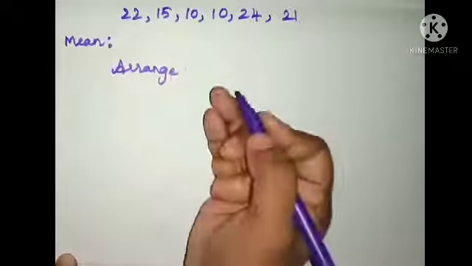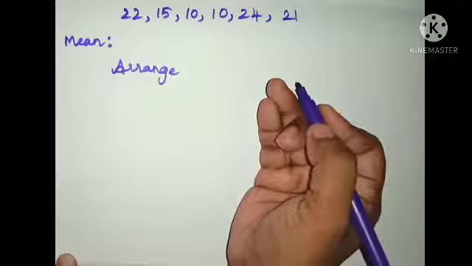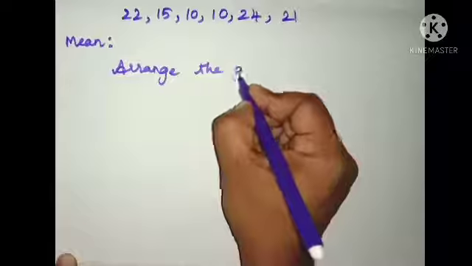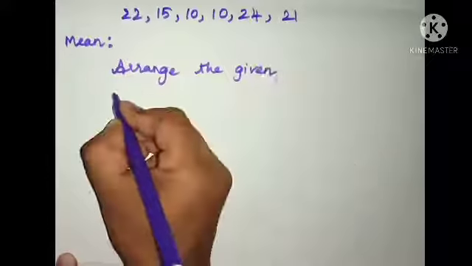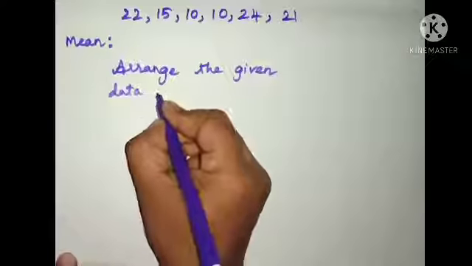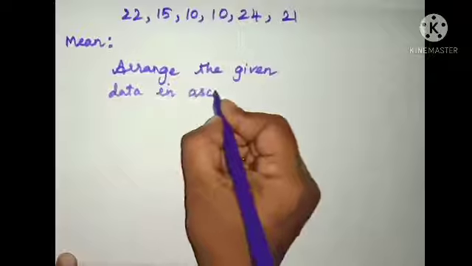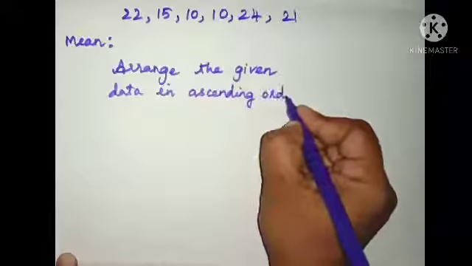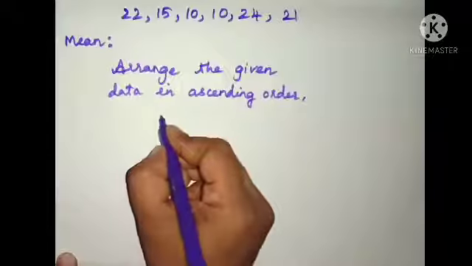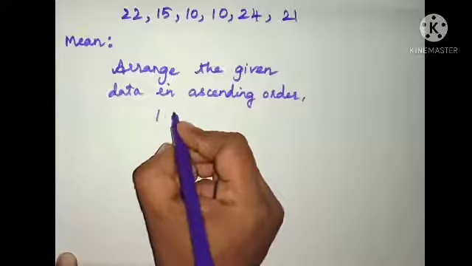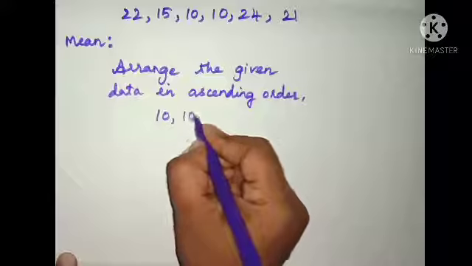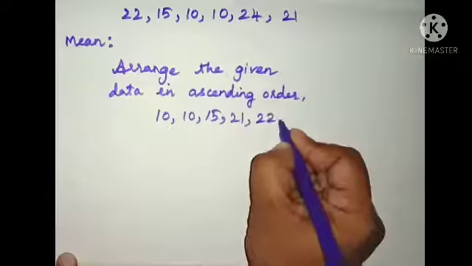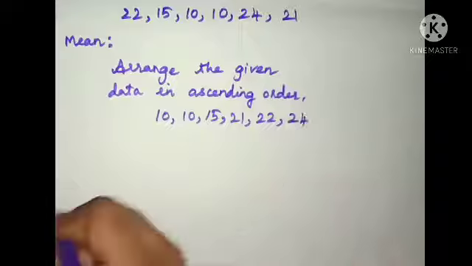Before finding the mean, median, mode values, first arrange the given data in ascending order, that is from smallest to bigger. 10, 10, 15, 21, 22 and 24.